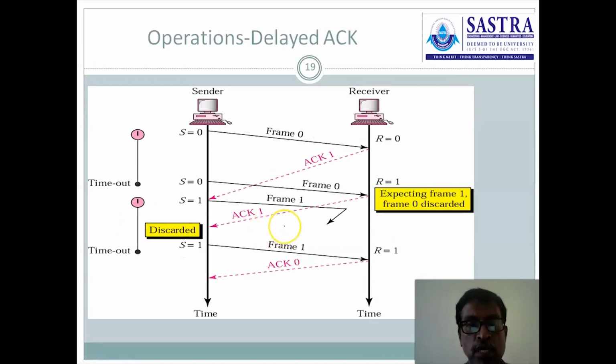And next one is delayed acknowledgement. Sometimes the acknowledgement may be received late due to traffic in between sender and receiver. Then how the system is behaving, we are going to see now. First frame is 0, expected frame is 0, frame 0 is transmitted, so successfully received, and acknowledgement is issued. After issuing the acknowledgement, R value is set to 1, and then the acknowledgement is transmitted. Here timeout occurred because due to some traffic in between sender and receiver, the acknowledgement 1 is received late.